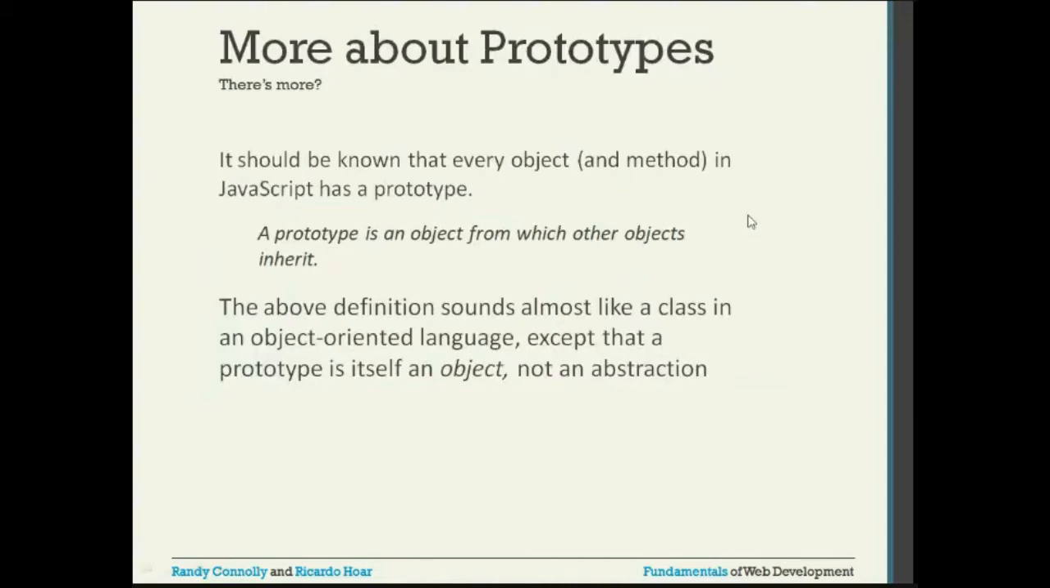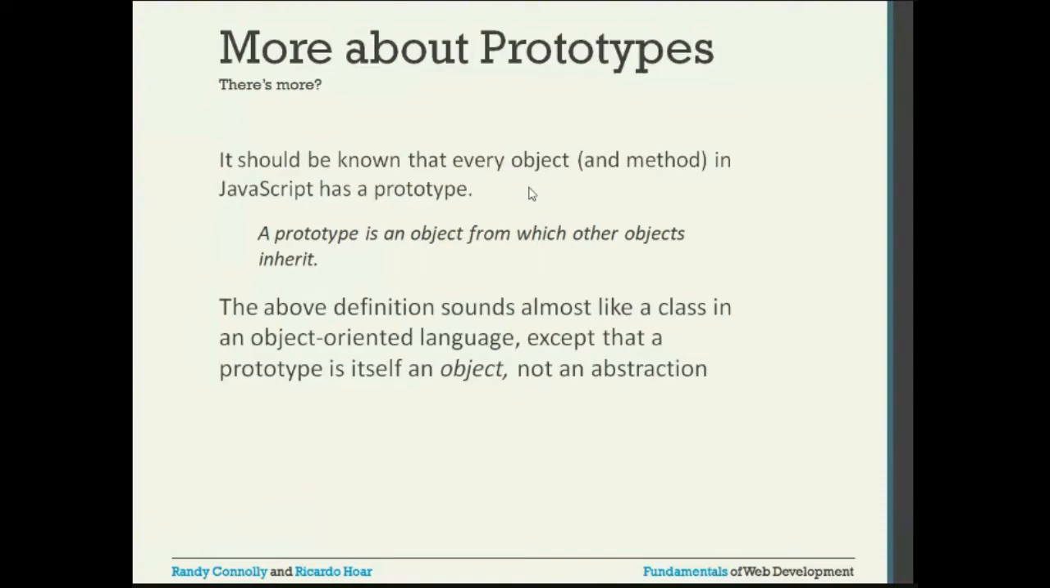More about prototypes, it should be known that every object and method in JavaScript has a prototype. Prototype is an object from which other objects inherit. So every object and method in JavaScript has a prototype, and prototype is nothing but an object from which other objects are inherited. In case of Java, if you remember, we have an Object class. Every class is inherited from the Object class. Similar to that,